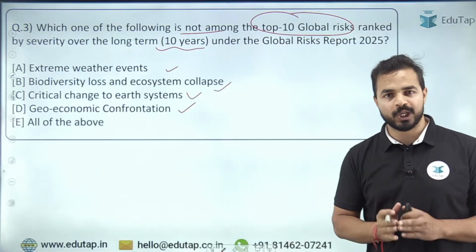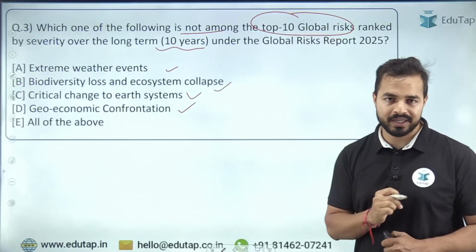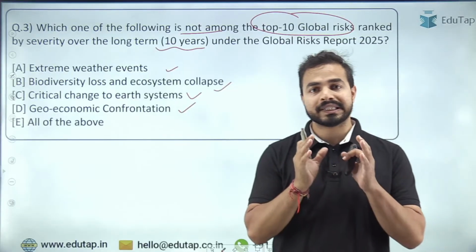So guys, we always tell you that whenever you are covering any question, first of all we need to identify its demand, then we have to focus on the keywords.